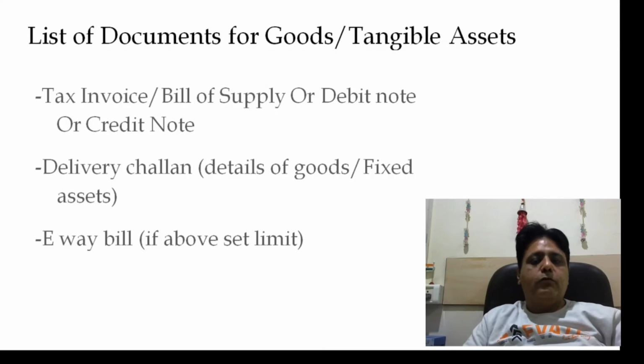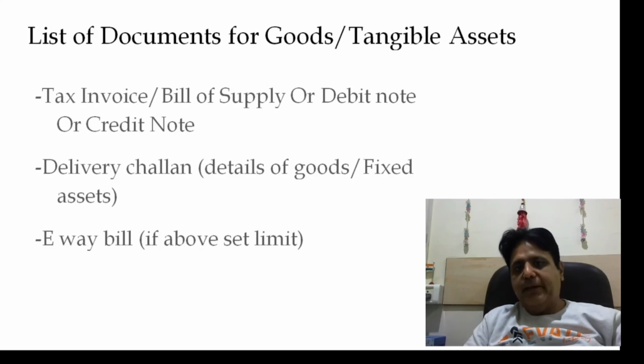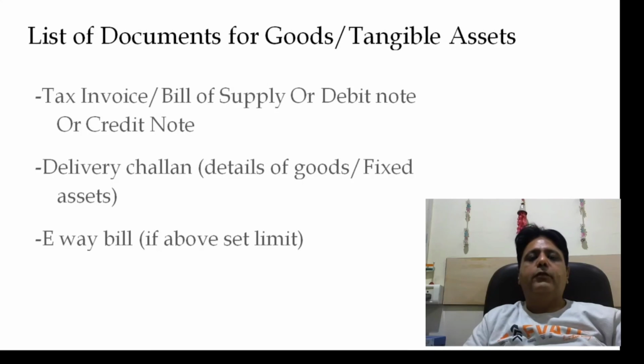And there will also be an e-way bill only if the value of overall goods is more than a certain limit as per the state law. So the e-way bill is not necessary, but the other two documents will always be there. Whenever there is a movement of goods, you would always have either a tax invoice or bill of supply or debit note or credit note clubbed with a delivery challan.